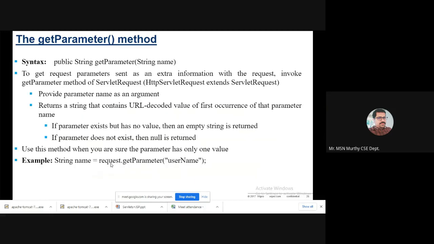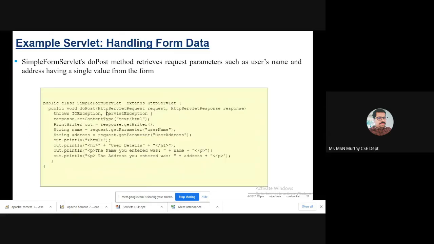Whenever you need to process your forms, for example, after clicking the submit button, you have to read what is contained in text field 1 and text field 2, for example, login username and password. So what is there you have to retrieve. Retrieval of those values can be done by getParameter. Okay.